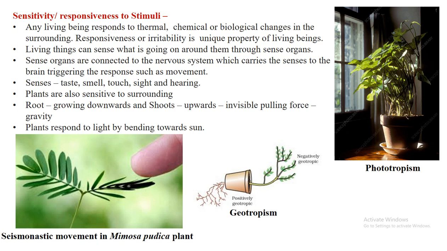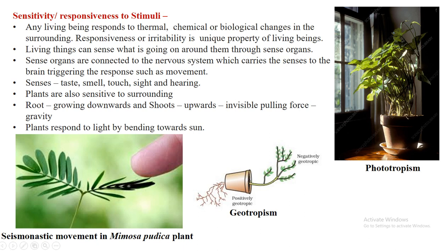Then we take the example of geotropism. This is seen in plants, where the roots grow downwards and the shoots always grow upwards. This is due to the invisible pulling force of gravity, and is known as geotropism.